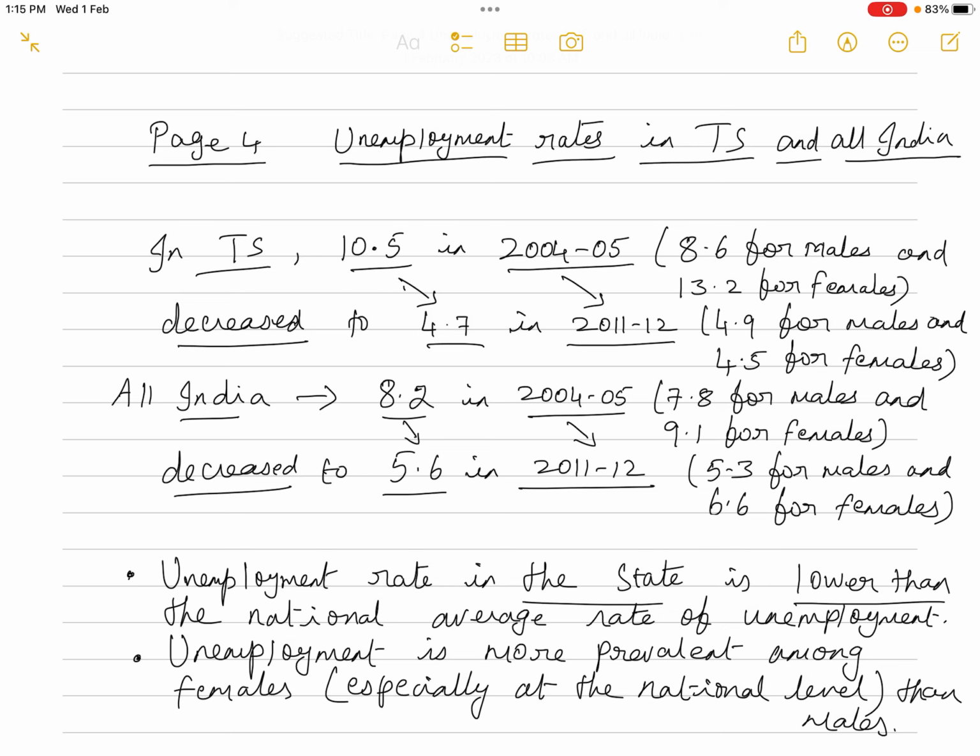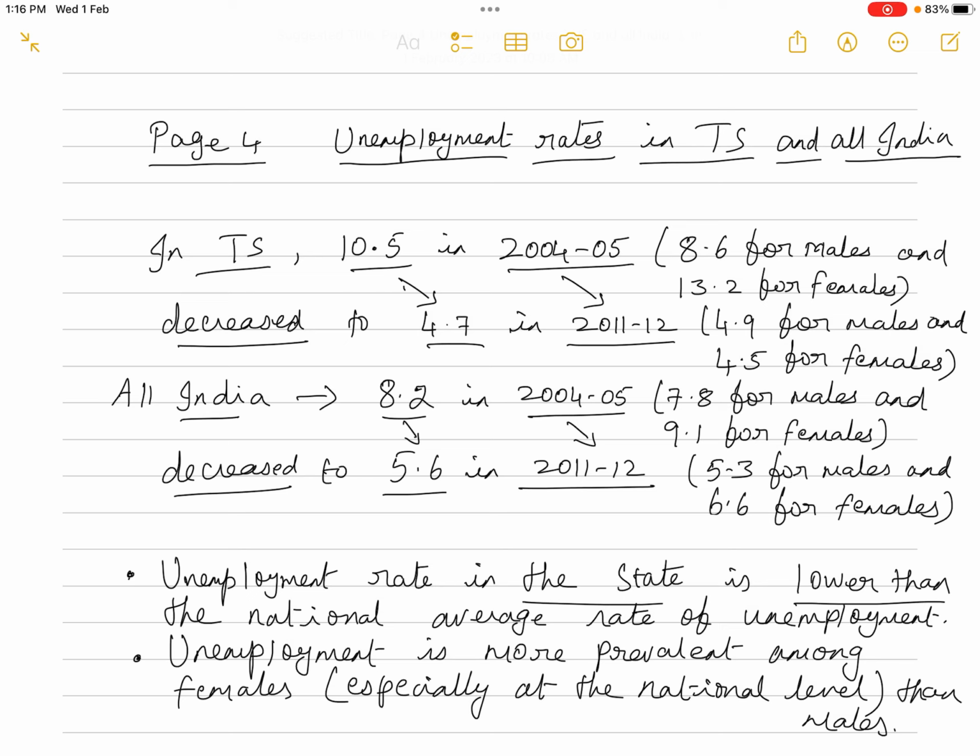When you check the all India level, it is 8.2 in 2004-5. At this point of time, the all India unemployment rate was lower than the unemployment rate in the state of Telangana, 8.2 and 10.5, but it has decreased to 5.6 in 2011-12.